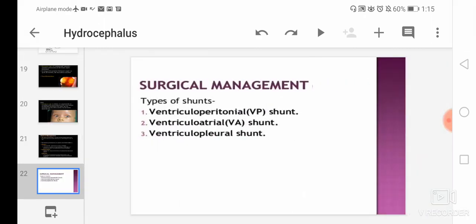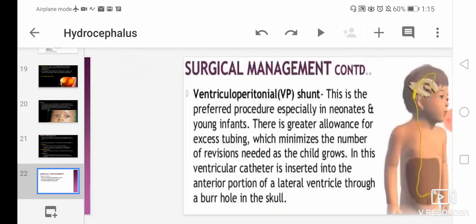Then the second is surgical management. In surgical management, we will see certain types of shunts. We will deal with three shunts, that is ventriculoperitoneal shunt, that is VP shunt, then ventriculoatrial shunt, that is VA shunt, and ventriculopleural shunt. So these are the three types of shunts which we will deal with.